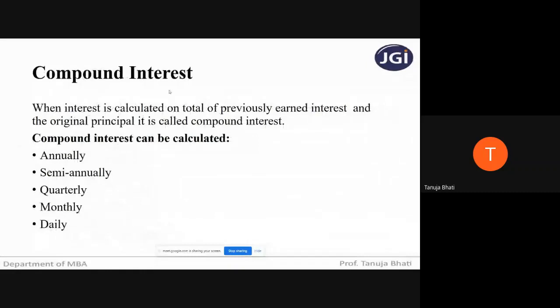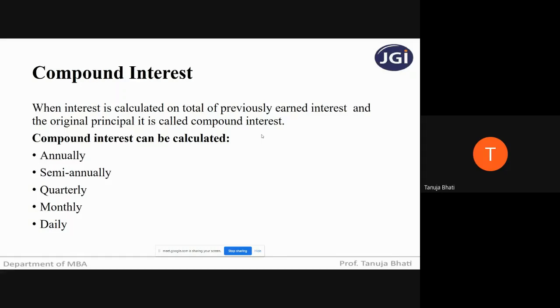Next is compound interest. What is the difference between simple interest and compound interest? When interest is calculated on the total of previously earned interest and the original principal, it is called compound interest. In simple interest, we were calculating interest in all the years on the original principal amount only. But in compound interest, we calculate interest on the original principal plus the interest earned in that particular year.